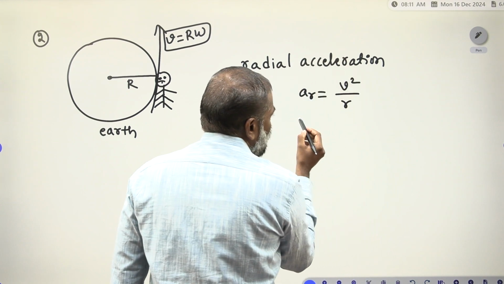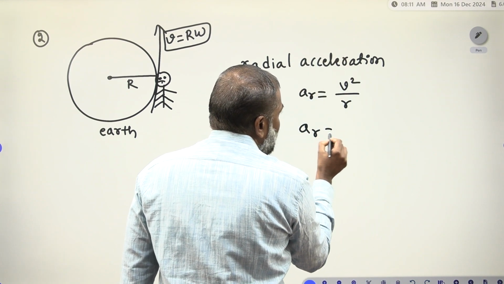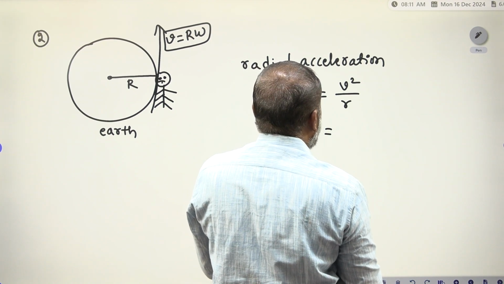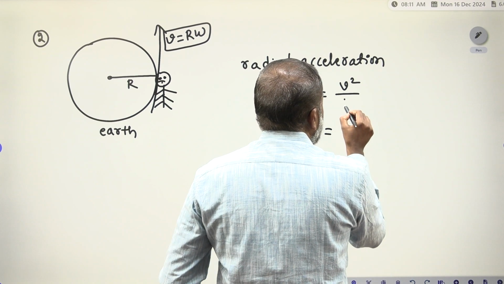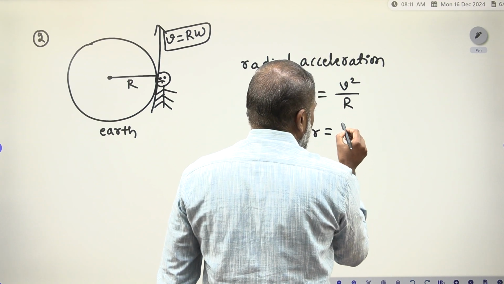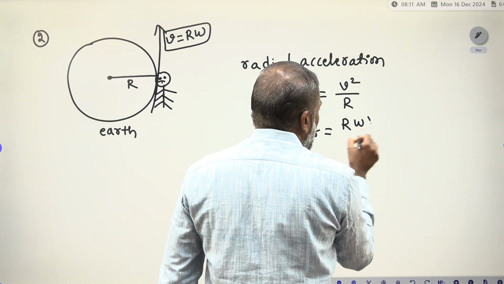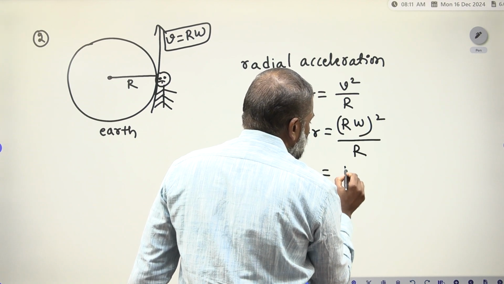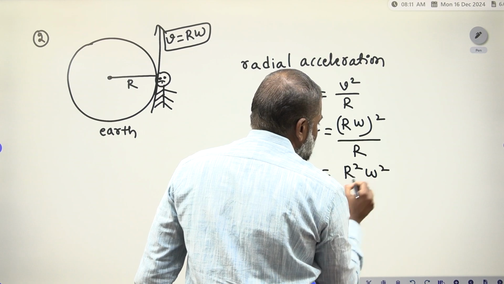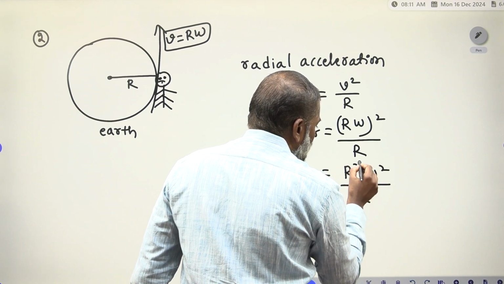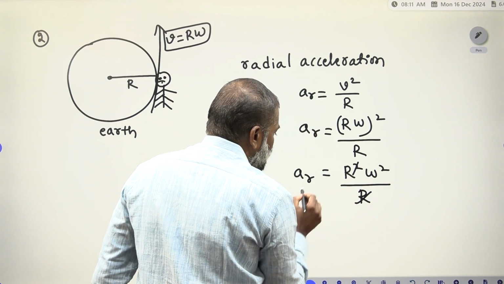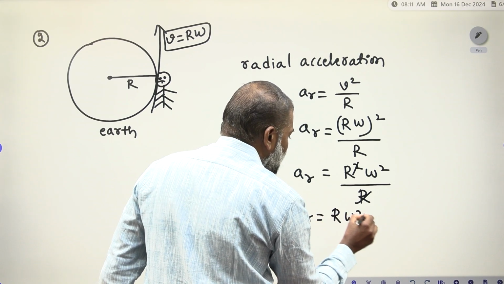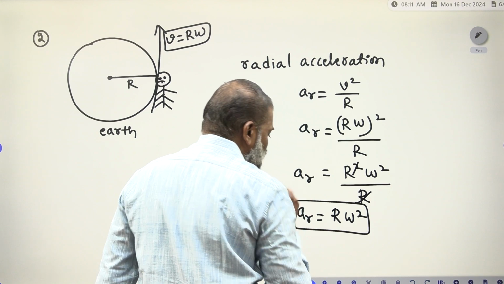But here, what do we have to write for V? V is equal to R omega. Here also you have to consider it as R. So V square by R is R omega whole square divided by R. Here R square omega square divided by R, one R gets cancelled. Therefore, the radial acceleration a_R is equal to R omega square.